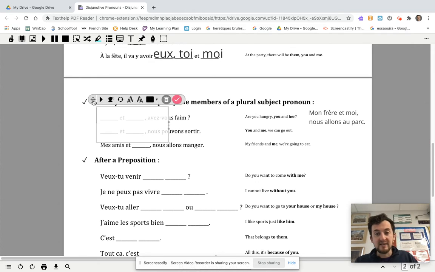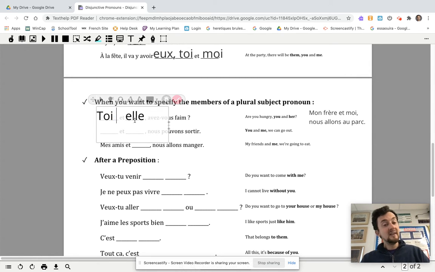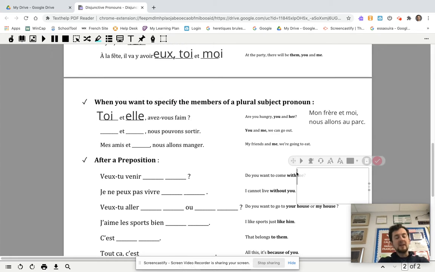So let's do the first one together. It says, are you hungry, you and her? So if I just say, avez-vous faim? Are you hungry? And there's a group of people, you might be saying, who's you? Me and who else? So, toi and elle, toi et elle, avez-vous faim? D'accord? Say some of these out loud. When you say things out loud, it programs your mind, and it programs your muscles to get used to speaking it in a French way. So, toi et elle, avez-vous faim? You and she, have you hunger? D'accord? Or you and her, have you hunger? Bon, go ahead and do those two, and then you can check with me.